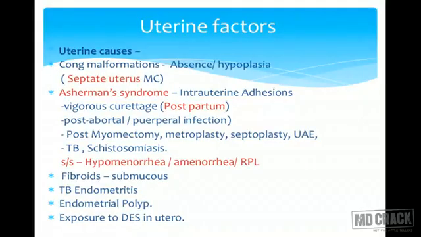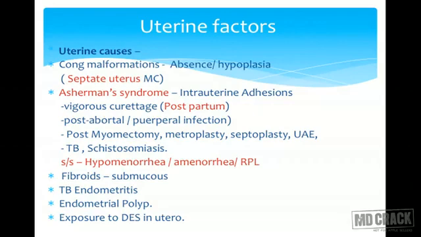It can happen post-abortal, puerperal, post-myomectomy, post-metroplasty. Metroplasty is a surgery done for uterine anomalies. If there is a bicornuate uterus or a big septum inside, then we can do septoplasty or metroplasty. So these are a few surgeries done for correction of congenital uterine anomalies. Even Asherman can take place after uterine artery embolization. Tuberculosis and schistosomiasis, these infections can also lead to intrauterine cavity adhesion formation.